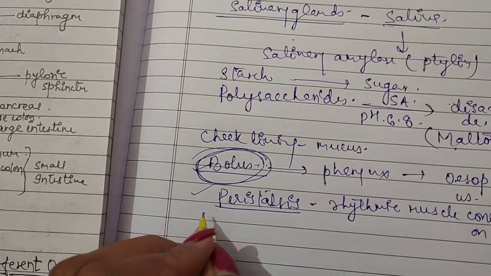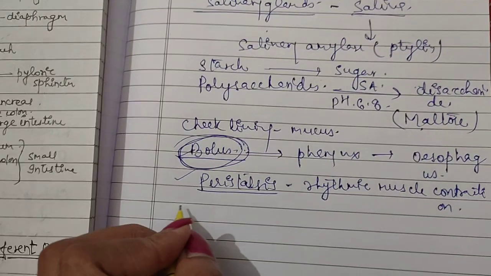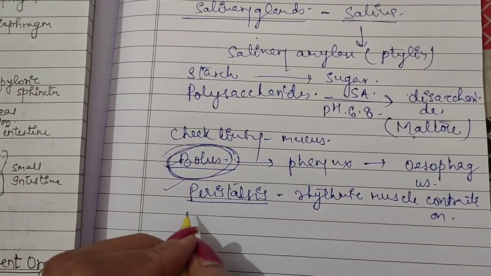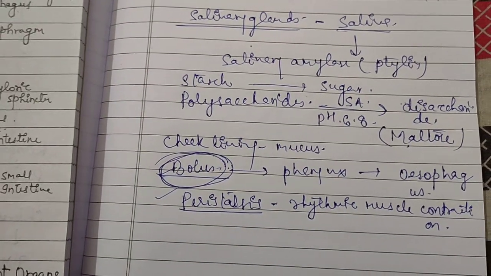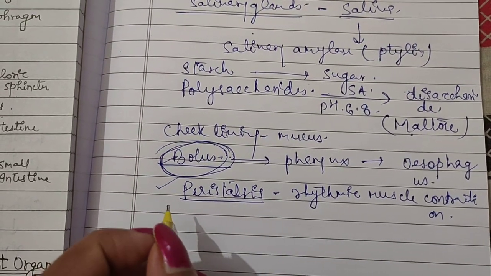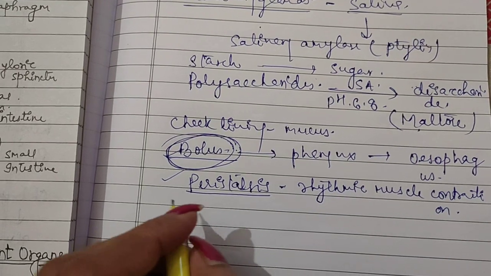The process begins when circular muscles in the esophageal wall contract and relax one after the other, squeezing the food downwards towards the stomach.